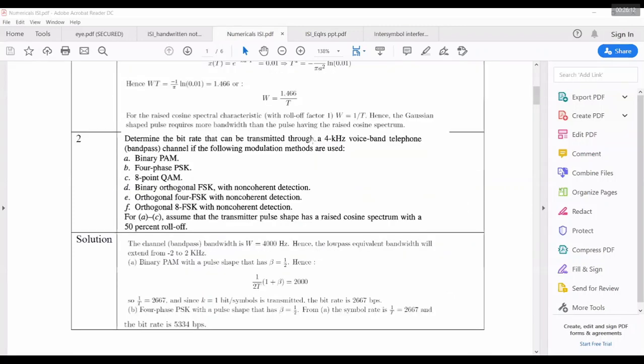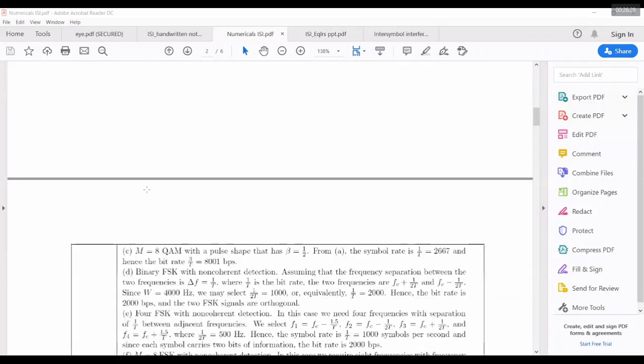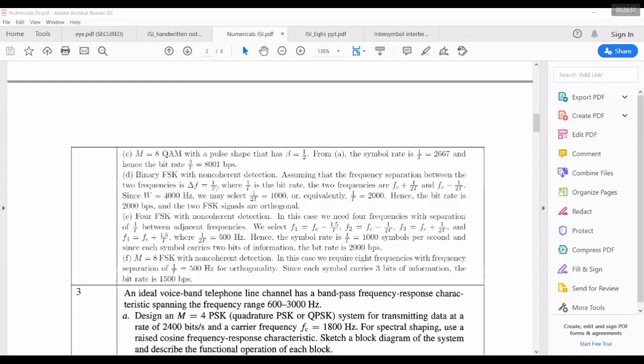We are told to determine the bit rate that can be transmitted through a 4 kilohertz voice band telephone channel if the following modulations are used. PSK is very simple. Now, binary orthogonal FSK with non-coherent detection: the minimum spacing required is 1 by T. That 1 by T is the difference in frequencies, from fc plus 1 by 2T to fc minus 1 by 2T, so this difference is delta f.